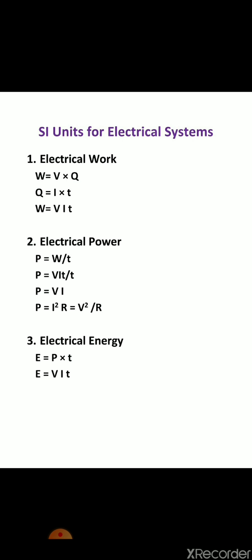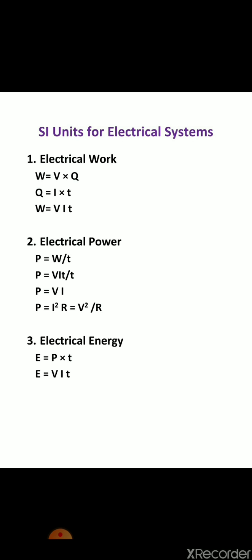Now next we are seeing SI unit for electrical system. First one is electrical work. Electrical work is work done for transferring a charge from one point to another point in an electric circuit. And this transfer of charge takes place against the potential difference.